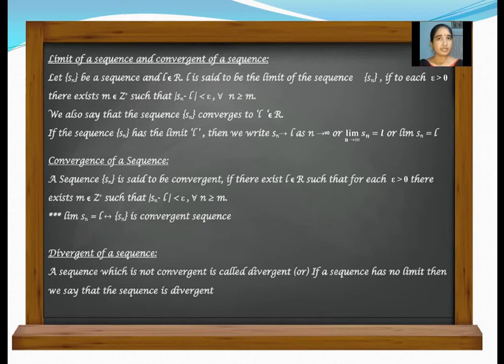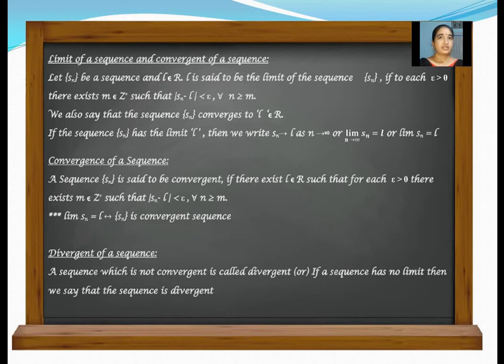Let Sn be a sequence and L belongs to R. L is said to be the limit of the sequence Sn if for each epsilon greater than 0 there exists some positive integer m belongs to Z plus such that mod Sn minus L is less than epsilon for all n greater than or equal to m.